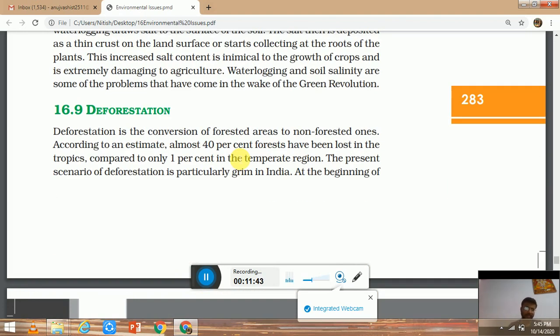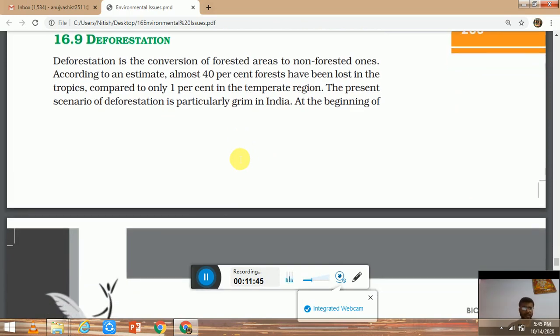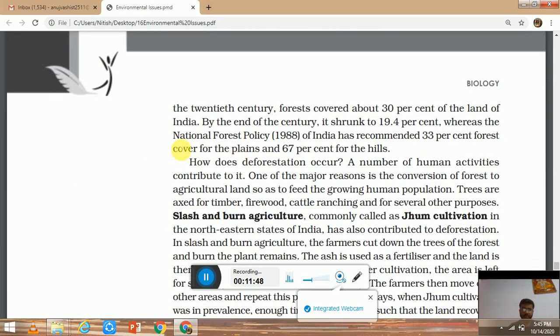Deforestation. Deforestation is the conversion of forest into non-forest lands. According to the National Forest Policy of India 1988, there must be 33% forest cover in plain areas and 67% in hill areas. What does it mean? It means that a state like Haryana must have 33% of its total geographical area under forest cover, and a state like Himachal Pradesh must have 67% forest area. But the situation is not like this. In Haryana, we have only 3% forest cover, and India has 24.6% forest cover. So we have to increase this up to 33%.